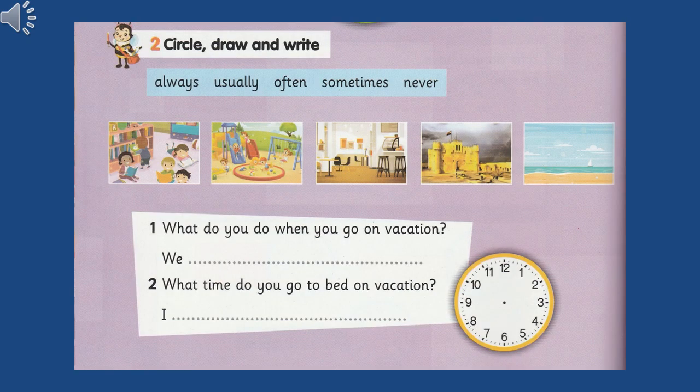Exercise number 2. Circle, draw, and write. Let's read the words in the blue box. Always, usually, often, sometimes, never. So, look at the pictures.